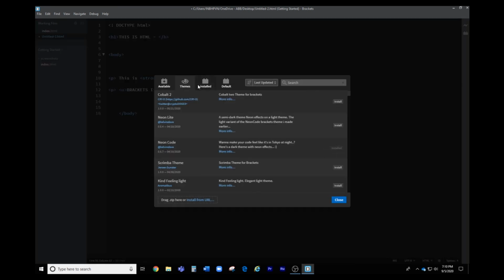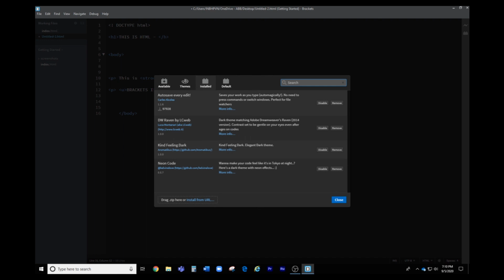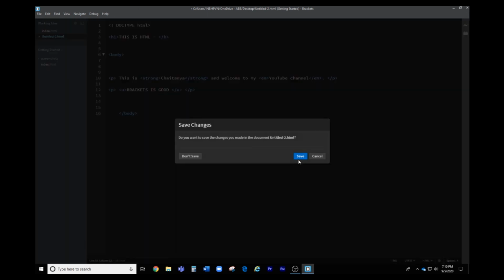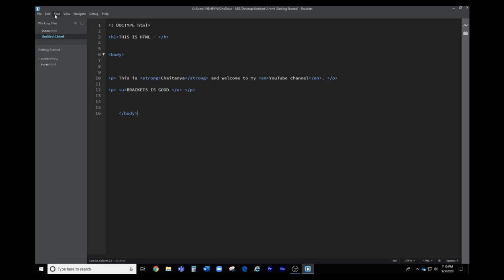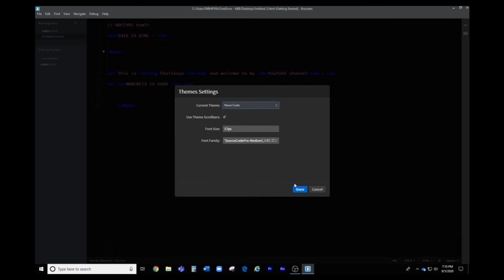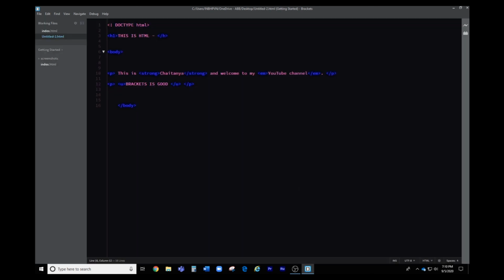Okay, these are the things which I've installed. You can just remove that, it's not nice. I tried it. This auto save just saves your work. You can just go to themes and search anything. Now go to view if you want to change your theme. View, themes, and just change your theme. Okay, now as you can see, it's got neon, it's blue and pink.